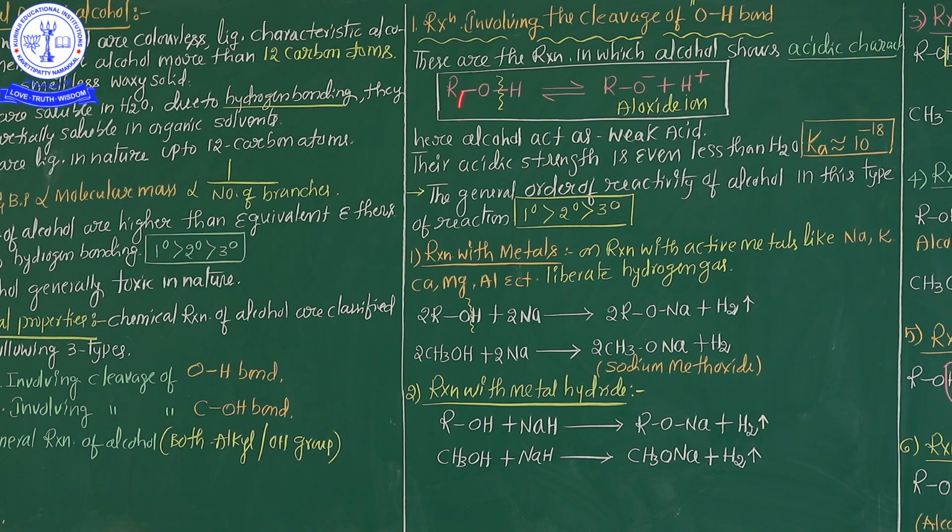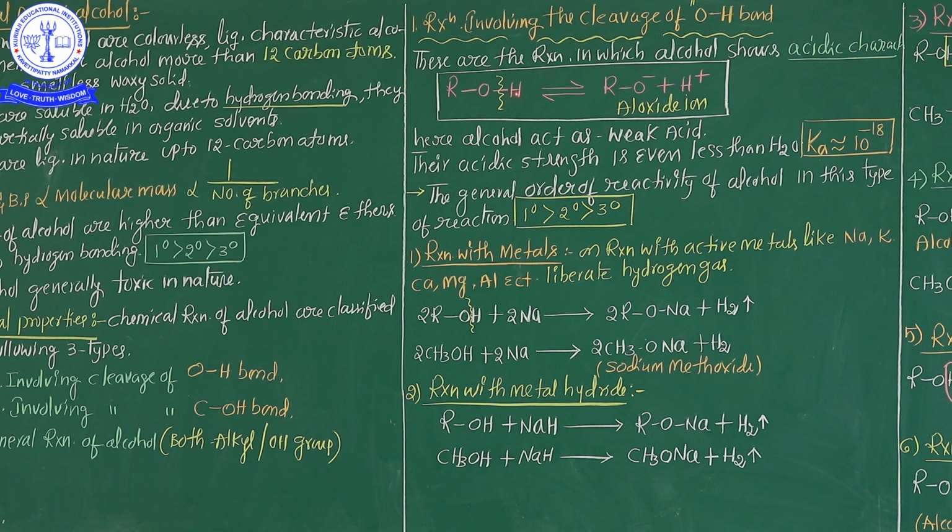If the alcohol is involved in the cleavage of the OH bond, alcohol acts as an acid. What kind of acidic character? Weak acidic character. It's not a strong acidic character. What is the reason? If the alcohol undergoes cleavage between oxygen and hydrogen, why does alcohol act as an acid? See in this equation, ROH, this is the general alcohol equation. Now here, the OH bond breaks.